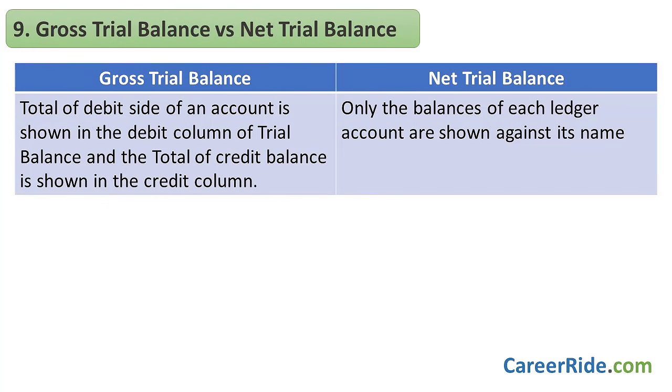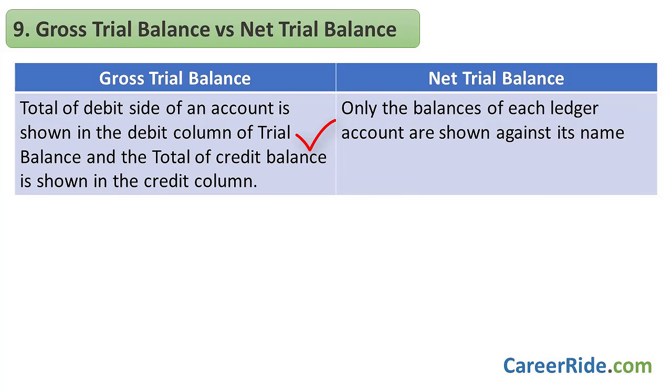Now, as we just talked about trial balance, your next question could be, how is gross trial balance different from net trial balance? To answer this question, you can say, in gross trial balance, total of the debit side of an account is shown in the debit column of the trial balance, and the total of the credit balance is shown in the credit column.